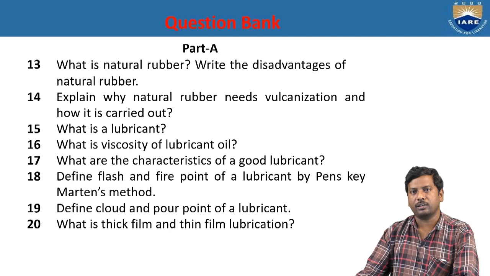What is a lubricant? A lubricant is a substance used to reduce the friction between moving surfaces. What is the viscosity of a lubricating oil? The viscosity of the lubricating oil should always be high in order to reduce the friction. And what are the characteristics of a good lubricant? A good lubricant should have a high boiling point and a low freezing point, and it should have thermal stability, fluid stability and also oxidation stability.